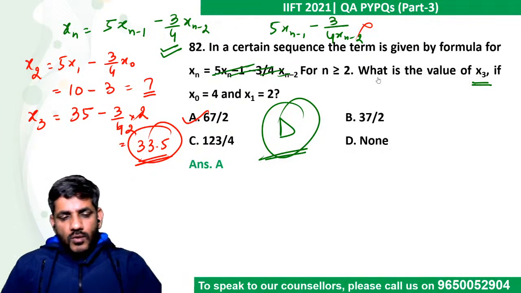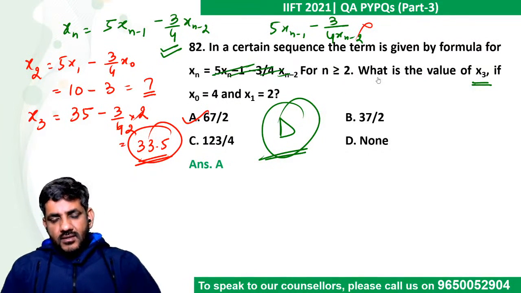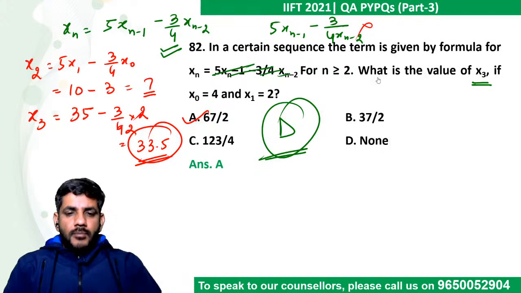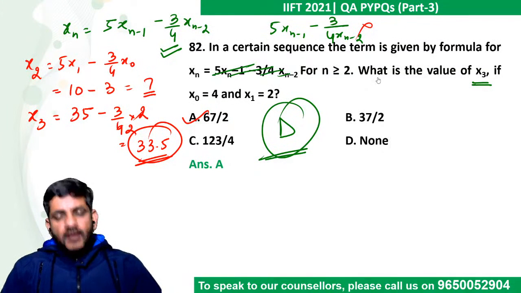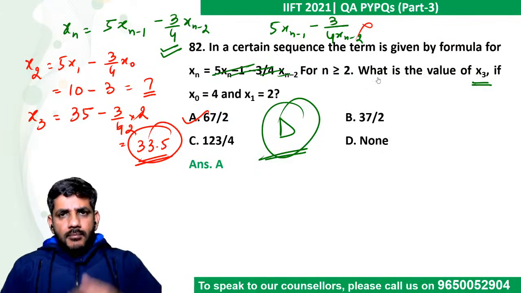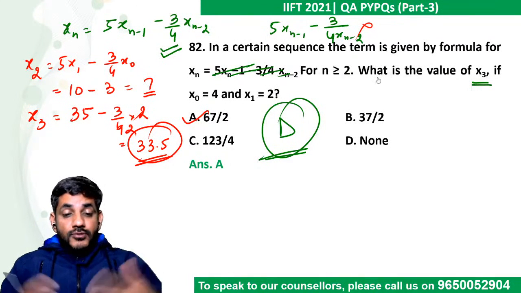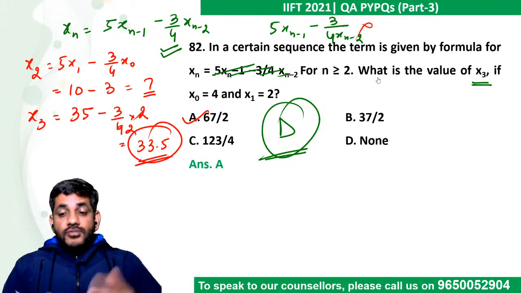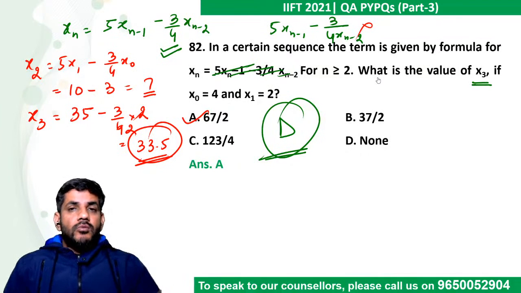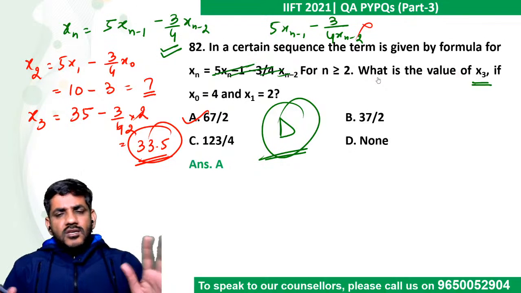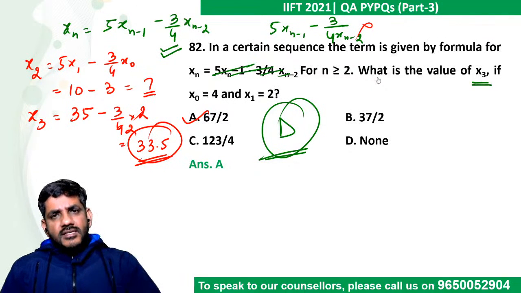Rahul, I'll talk about the quant cutoff at the end of this section, once we complete the section. Currently, just look at the way through which we should be attempting these papers. My speed might be slightly above yours, but I am also explaining these questions and talking about a few more things which you would not be doing. Ultimately, you will always see that within 40-45 minutes, we are able to attempt 12-13 questions easily in the quantitative section.